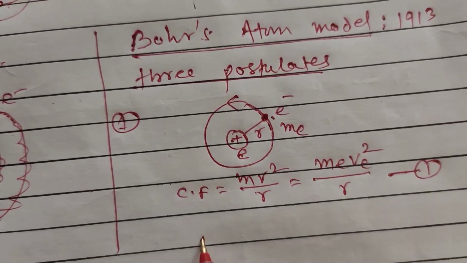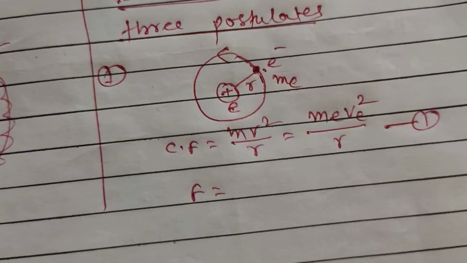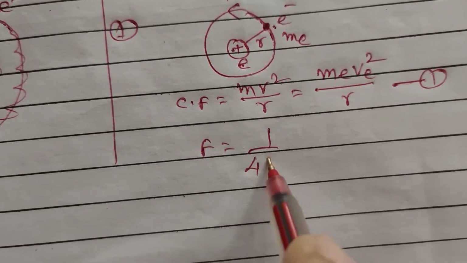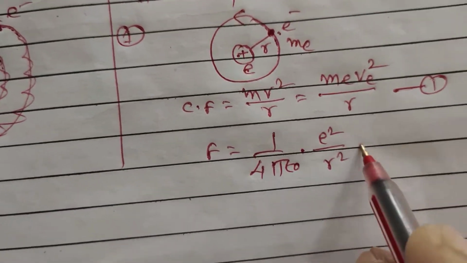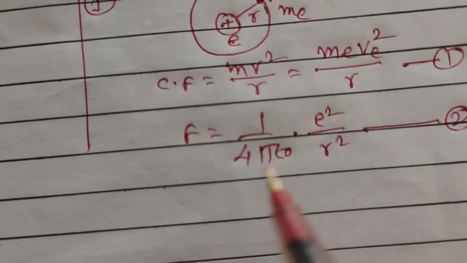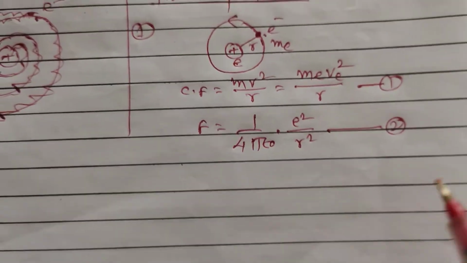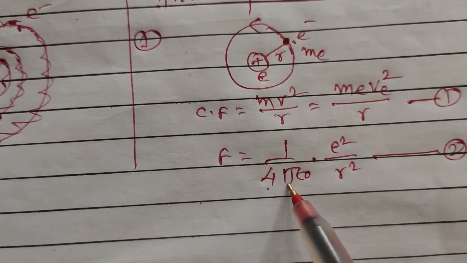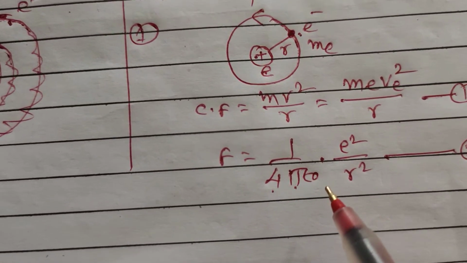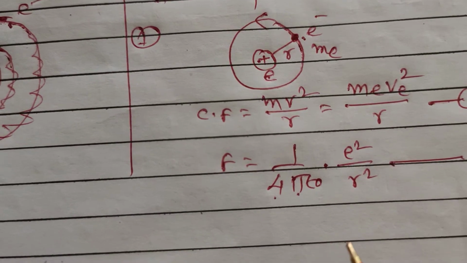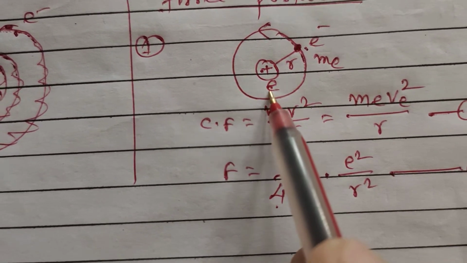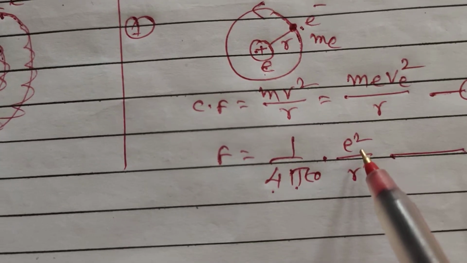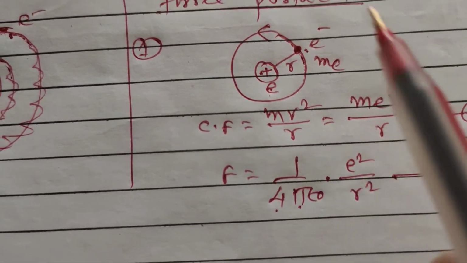Again here the electrostatic force of attraction is given by Coulomb's law, that is 1 upon 4 pi epsilon 0 e square upon r square. Here equation number 2 gives the electrostatic force of attraction according to Coulomb's law. 4 pi is the constant, epsilon 0 is the permittivity of free space, e is the charge on the electron, again the charge on the nucleus is e, therefore e into e, and r is the radius of the orbit.